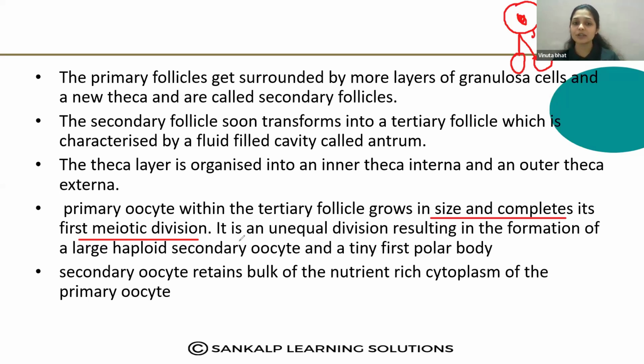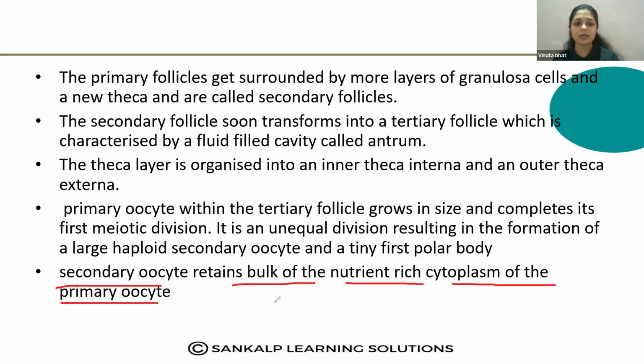Once the first meiotic division is complete, it is an unequal division resulting in the formation of a large haploid secondary oocyte and a tiny polar body. One polar body is formed, and the secondary oocyte is formed. The secondary oocyte will undergo division after that. The first meiotic division is completed, and the secondary oocyte retains the bulk of the nutrient rich cytoplasm of the primary oocyte.